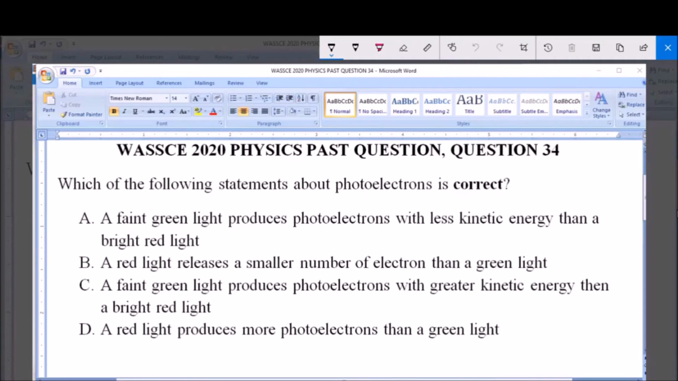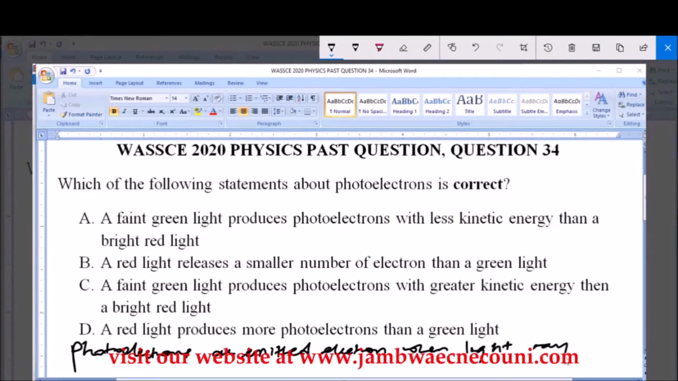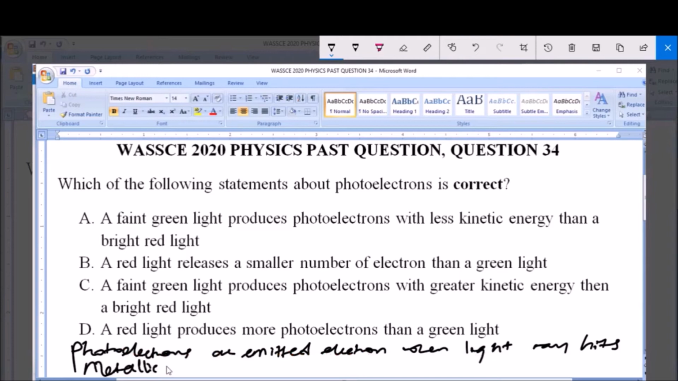Okay, now photoelectrons, first of all let's explain what photoelectrons simply means. Photoelectrons are emitted electrons. They are electrons which are emitted when a light ray hits a metallic surface. These emitted electrons are called photoelectrons, and this phenomenon is called photoelectric emission. That's photoelectricity, and it has been applied in our various life.